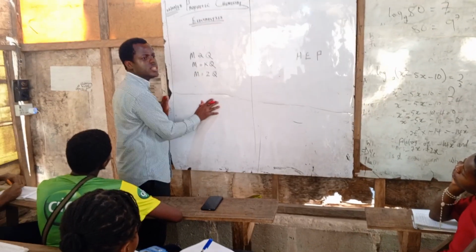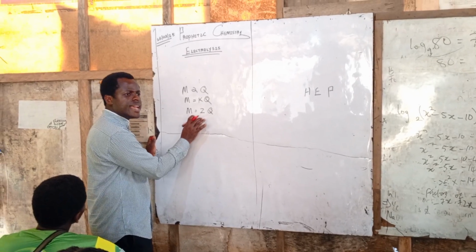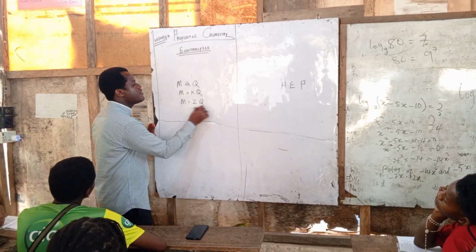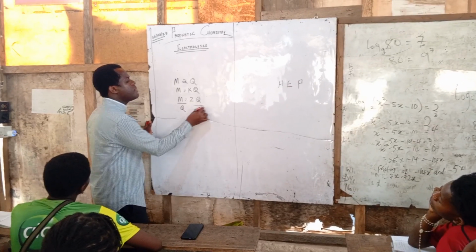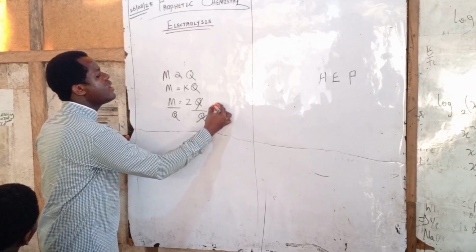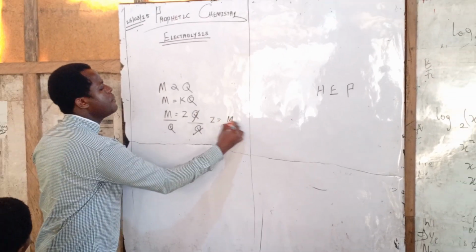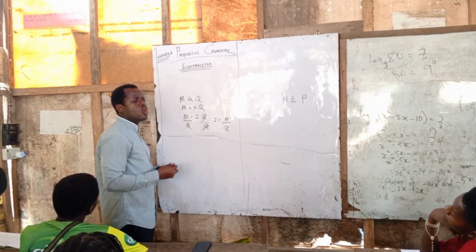So on the strength of this, we have to make Z the subject of the formula. Divide both sides by Q. Our Q is out. We have Z is equals to M over Q. Now mind you, quantity of electric charge is measured in coulombs.